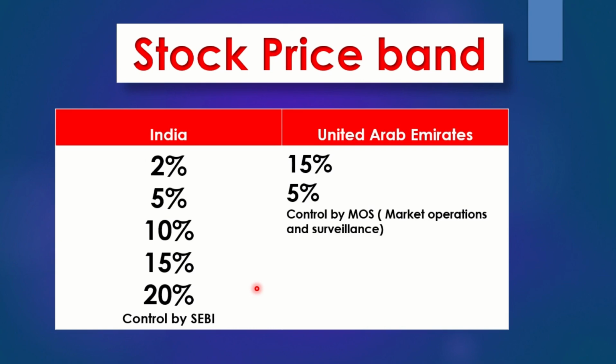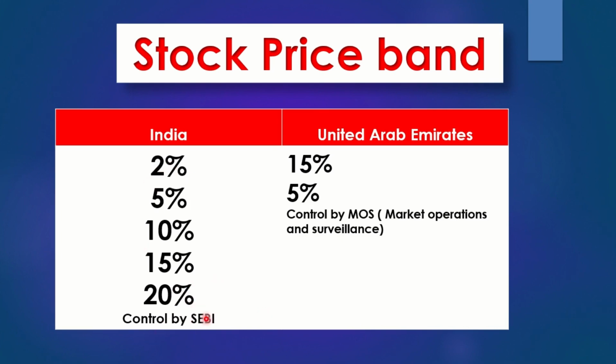Next we will see the limits for India as well as the UAE. For India it is 2%, 5%, 10%, 15% and 20%. The minimum is 2%, depending upon the stock, and the maximum is 20%. So the price can increase by 20%; more than that it will not increase. They will stop trading, and you cannot buy that respective stock on that particular day. That is called the price band, the circuit filter.